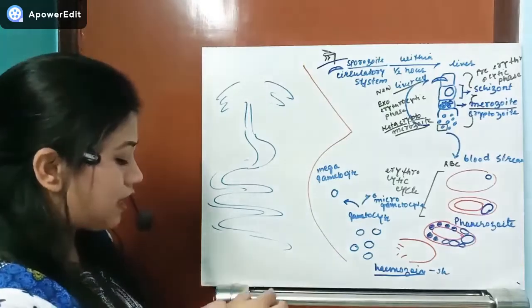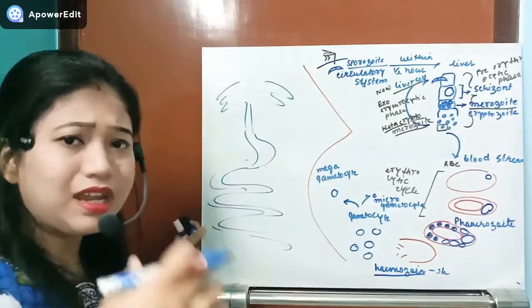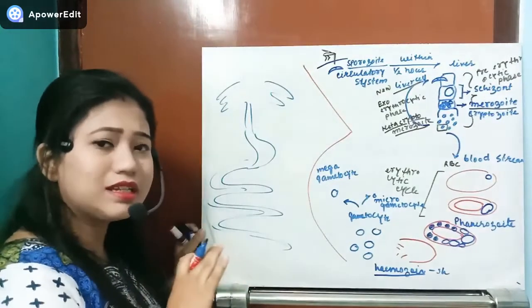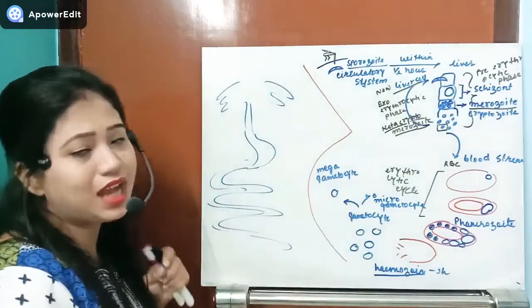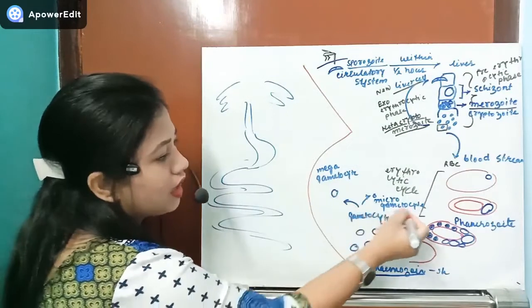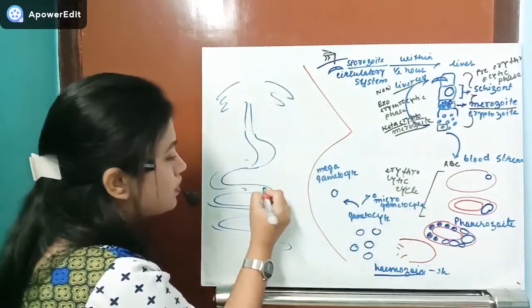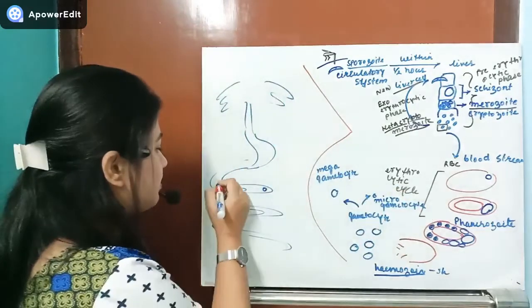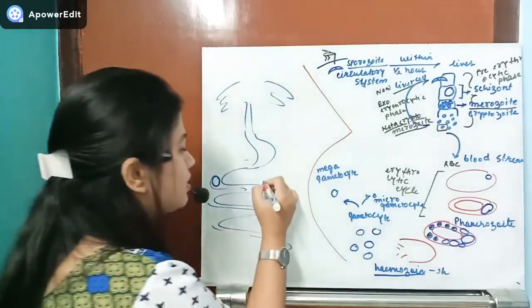Now, inside the intestine, what happened? Completely distinctive differences will be seen in the macrogametocyte and microgametocyte. What is that? See, the microgametocytes will be taken by the mosquito with the blood. So suppose this is the microgametocyte and this is the macrogametocyte. So what happened here?